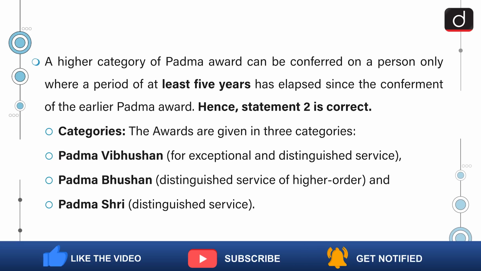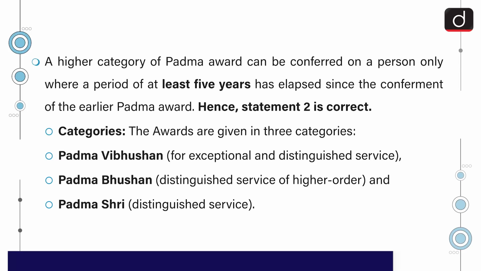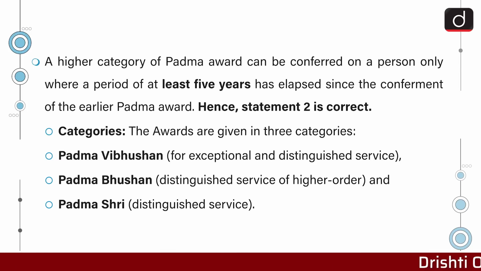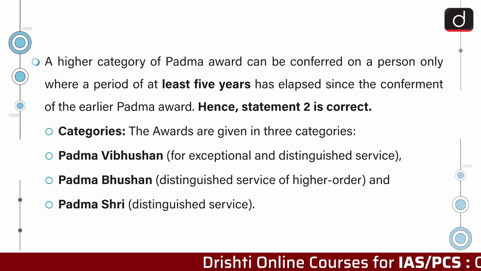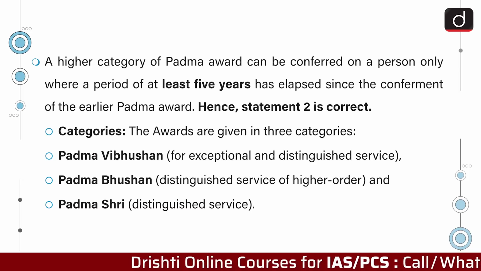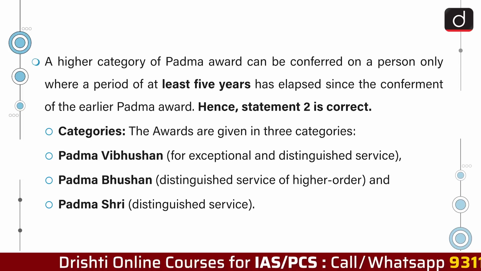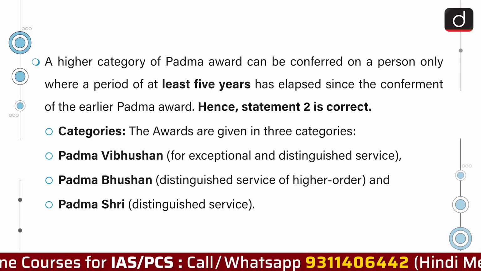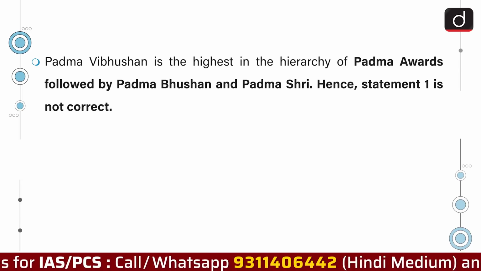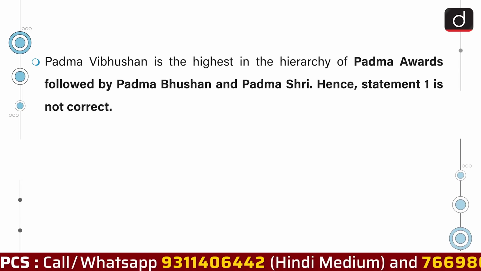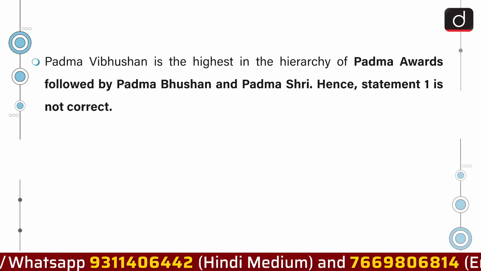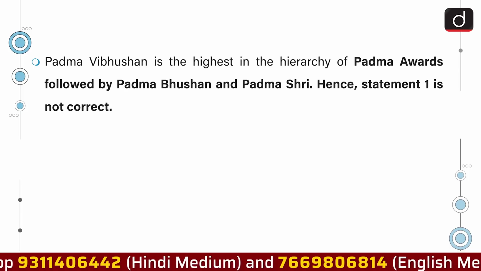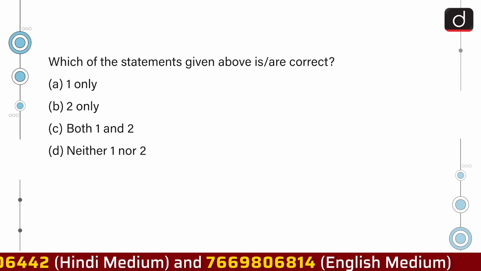A higher category of Padma Award can be conferred on a person only where a period of at least 5 years has elapsed since the conferment of the earlier Padma Award. Hence, statement 2 is correct. The awards are given in 3 categories. Padma Vibhushan for exceptional and distinguished service, Padma Bhushan for distinguished service of higher order, and Padma Shri for distinguished service. Padma Vibhushan is the highest in the hierarchy of Padma Awards, followed by Padma Bhushan and Padma Shri. Hence, statement 1 is not correct. So, the correct answer is option B, 2 only.